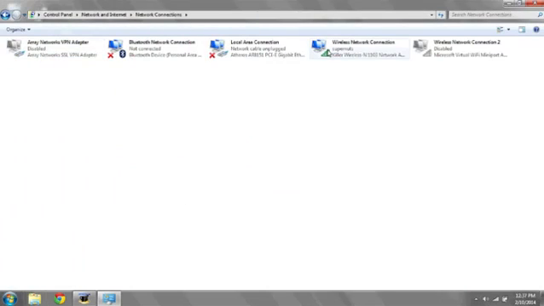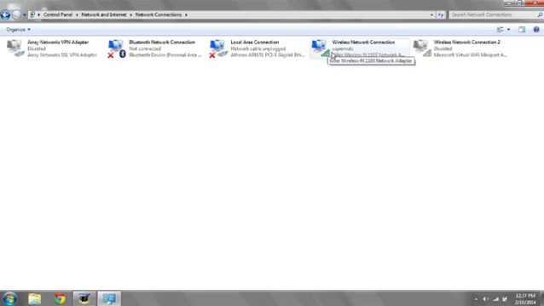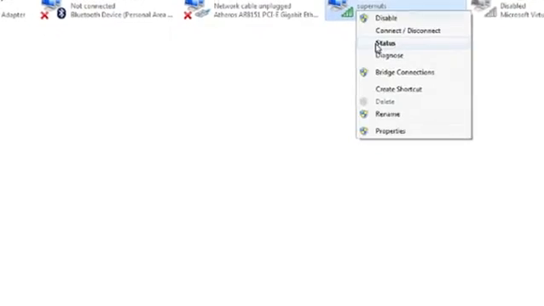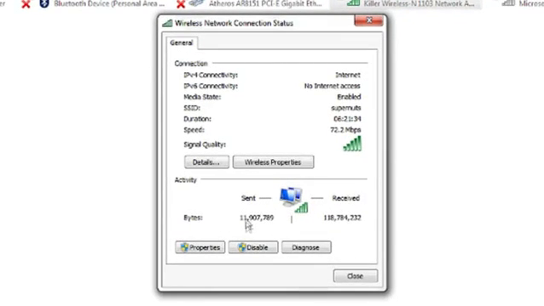Go to the adapter that you're connected through, whether it be wireless or hardwired. Right-click and hit Status. This will show you if you are sending and receiving data. This can help you to determine whether or not the internet has closed up for you.